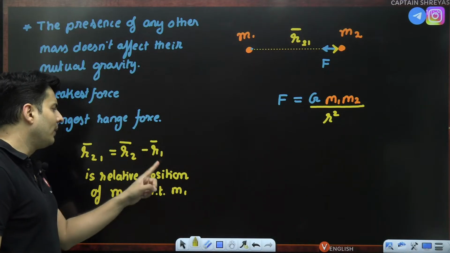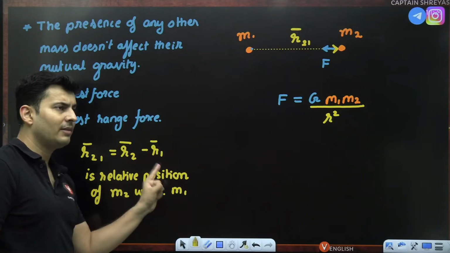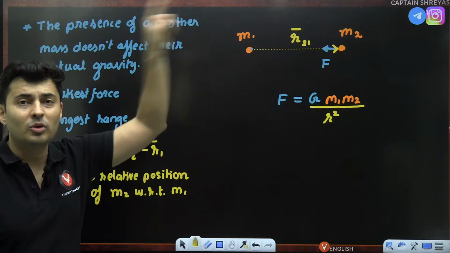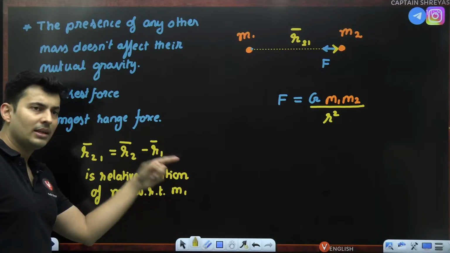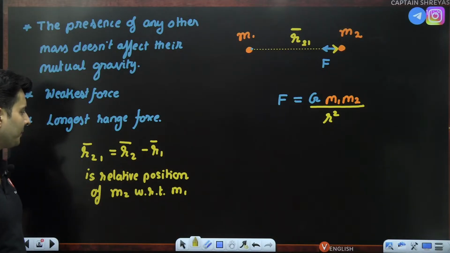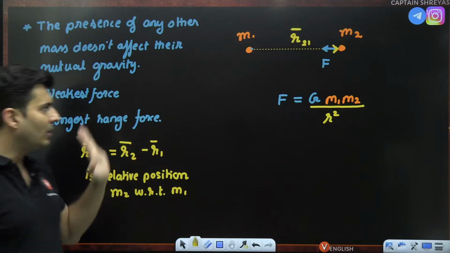R21 is R2 minus R1. V21 is V2 minus V1. A21 is A2 minus A1. Where did I get this from? Relative motion chapter. Anything 21 will be that vector minus that second symbol will come later on. If it was R12, it will be R1 minus R2. So this is how it works.